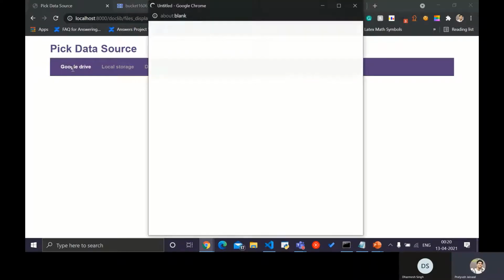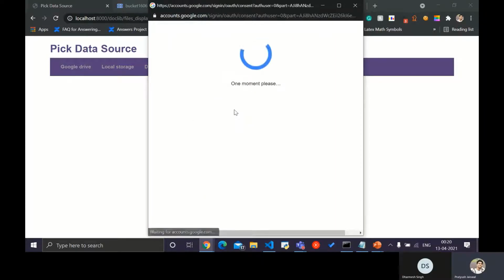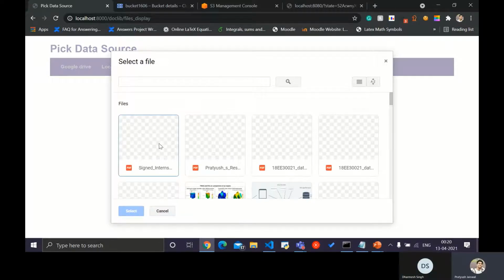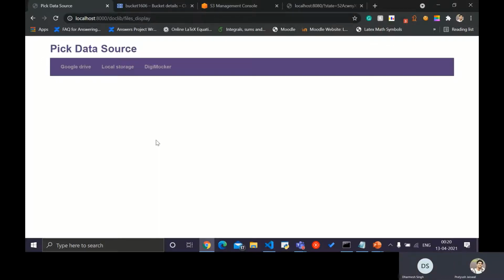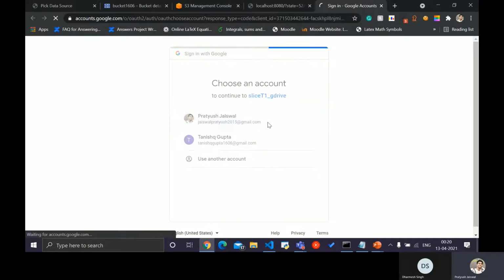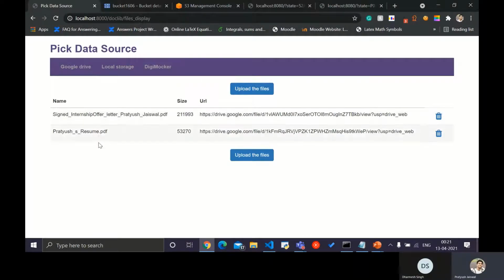So first we will use Google Drive, and after selecting it, the authorization will be made. After successful authorization, the user will be asked to select the files. The supported formats for right now are PDF, JPEG, and PNG files. I'm just using 2 PDF files, and after that a second authorization will be made, which will be calling the Google Drive API for fetching the content data of those files which we selected. After that, we can see that those files have been uploaded and shown here.